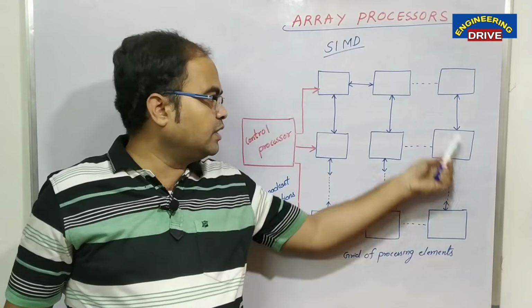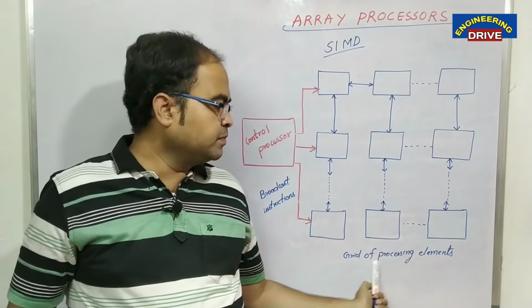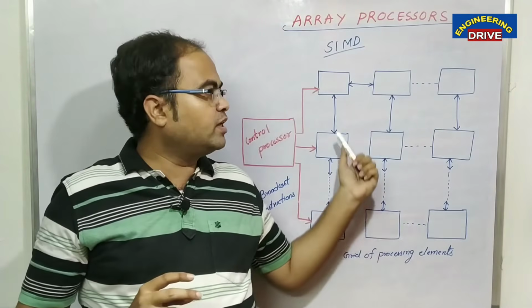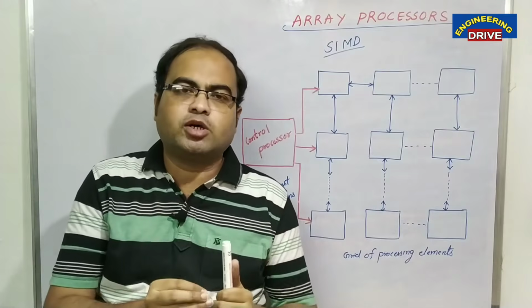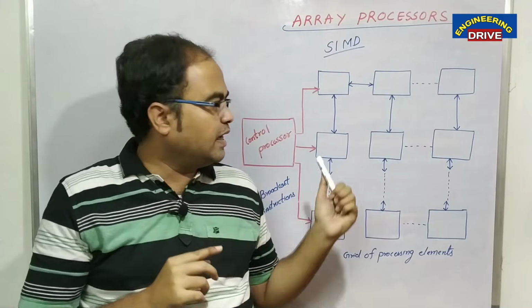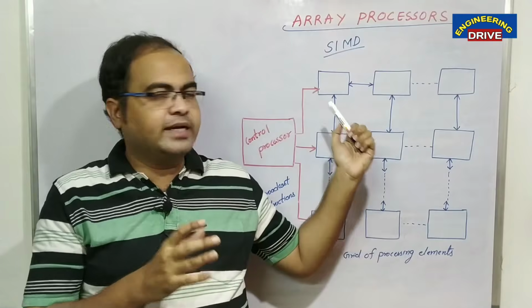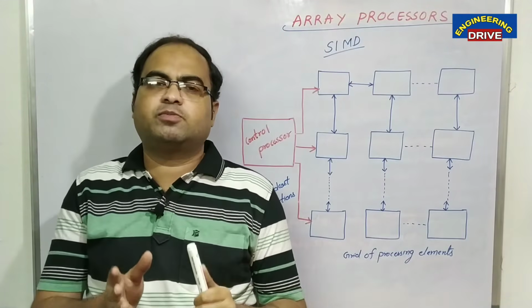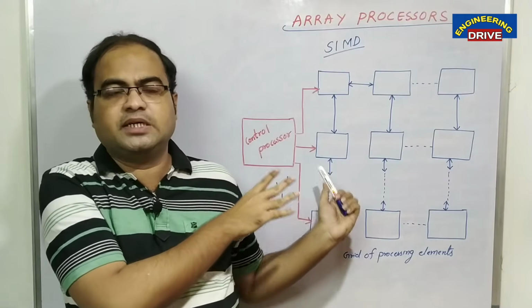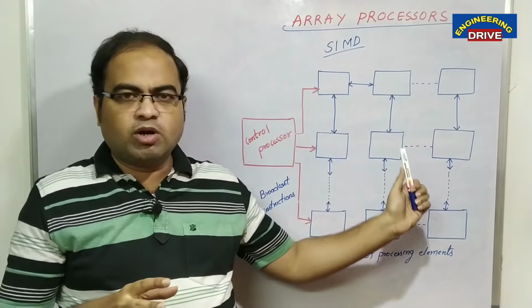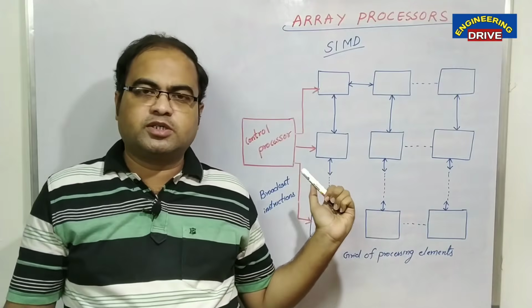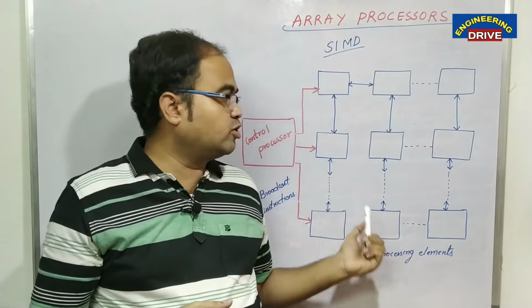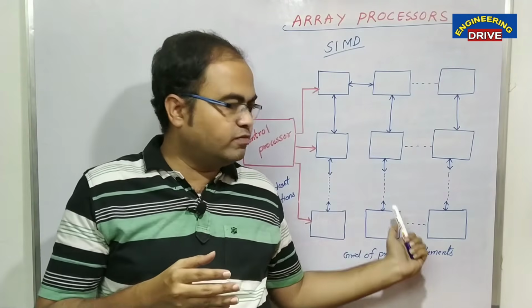Now we call this entire set of array of processors a grid of processing elements. So this is a grid-like structure, and what are the processing elements here? Each processing element is one processor. The collection of the entire grid becomes an array. We call this an array processor. Hopefully the concept of array processors is clear to you now by seeing this diagram. To control all these processors, we make use of a control processor which broadcasts the instructions to all the processing elements in the form of this grid.